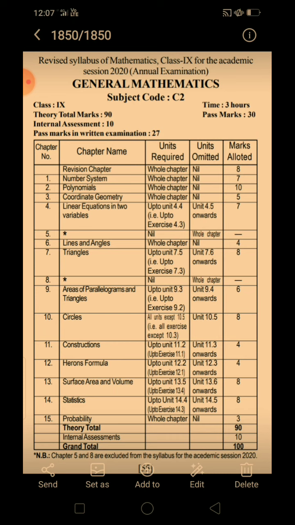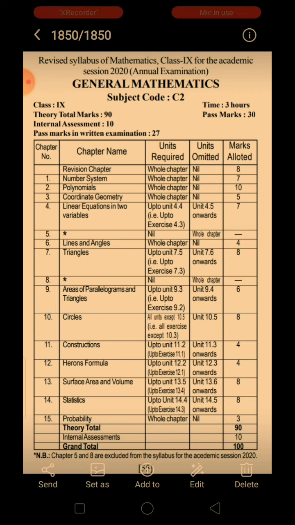Here you will see that due to the pandemic, there has been a change in your syllabus, where the syllabus has been revised for the academic session of 2020. Which means that in your annual exam happening somewhere towards the end of November, and your results coming perhaps towards the end of December, you will be having a new syllabus, which is actually the revised syllabus of the new book that you received recently in this academic year.